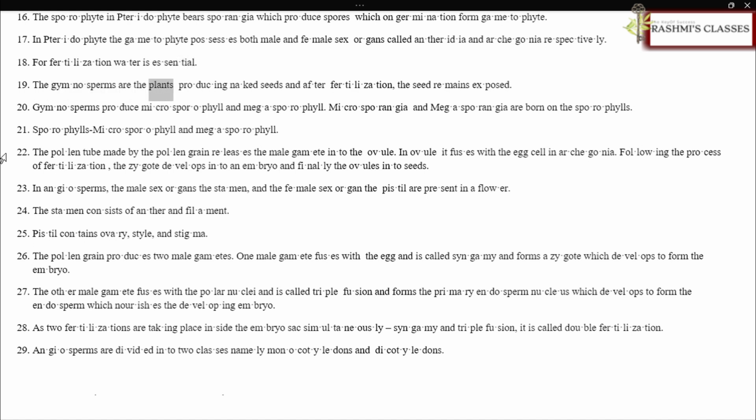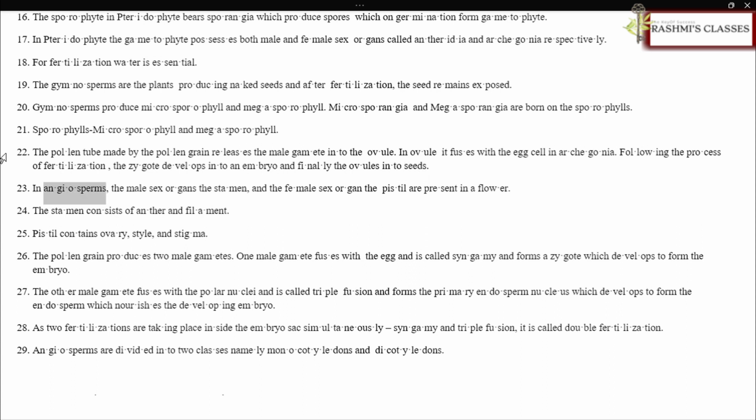The gymnosperms are the plants producing naked seeds, and after fertilization, the seed remains exposed. Gymnosperms produce microsporophyll and megasporophyll. Microsporangia and megasporangia are borne on the sporophylls. The pollen tube made by the pollen grain releases the male gamete into the ovule. In the ovule it fuses with the egg cell in the archegonia. Following the process of fertilization, the zygote develops into an embryo and finally the ovules into seeds.